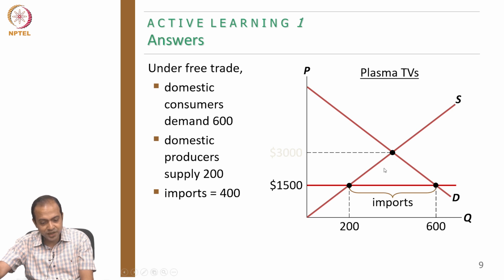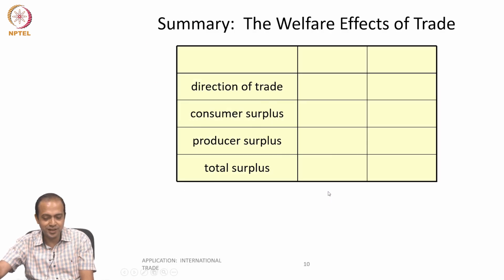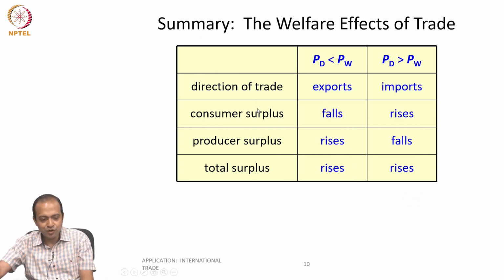So there is a gain in consumer surplus, but there is a fall in producer surplus. Earlier this was the area, but now only this small triangle is the producer surplus. So there is a fall. In case of import, consumer surplus rises, but producer surplus falls.